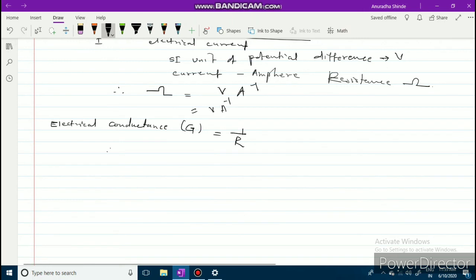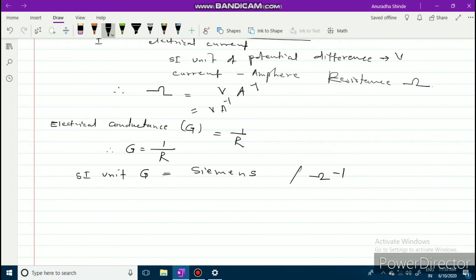Hence, you can write G is equal to 1 divided by R. The SI unit of G, that is electrical conductance, is the Siemens, which is denoted by ohm inverse.